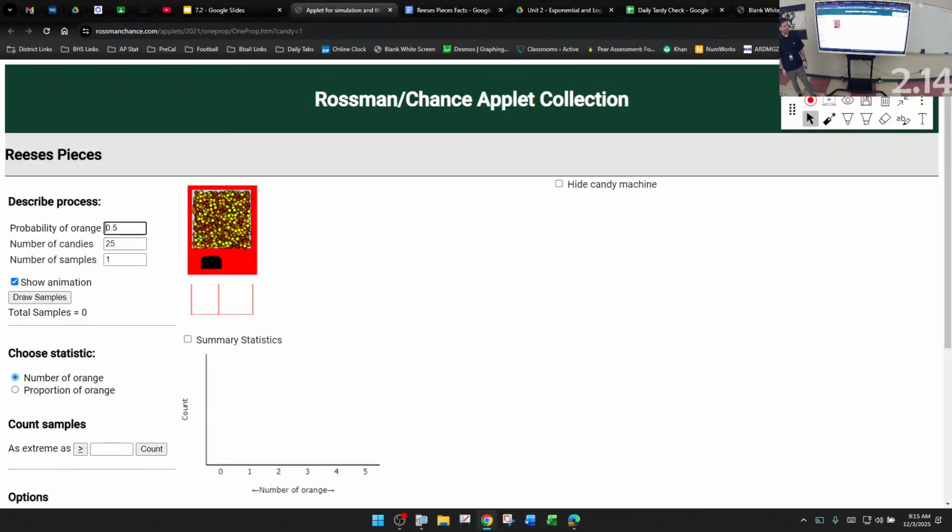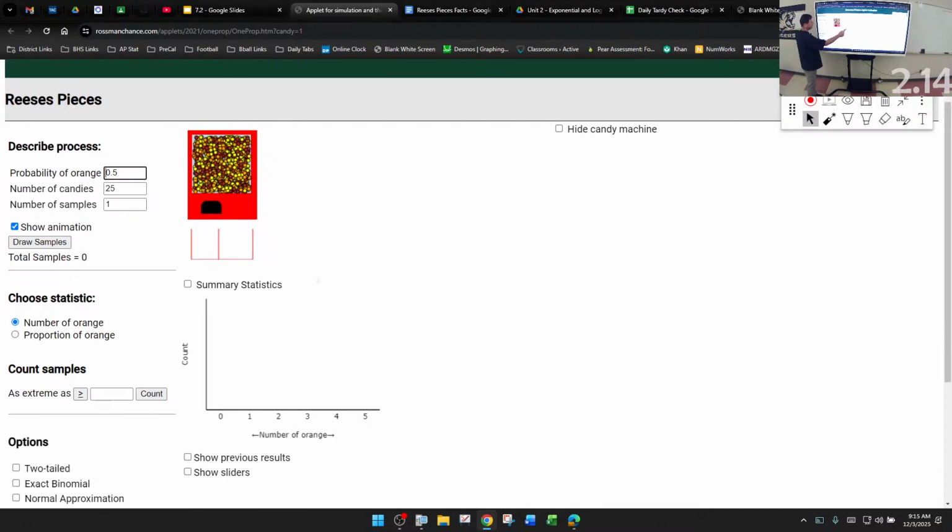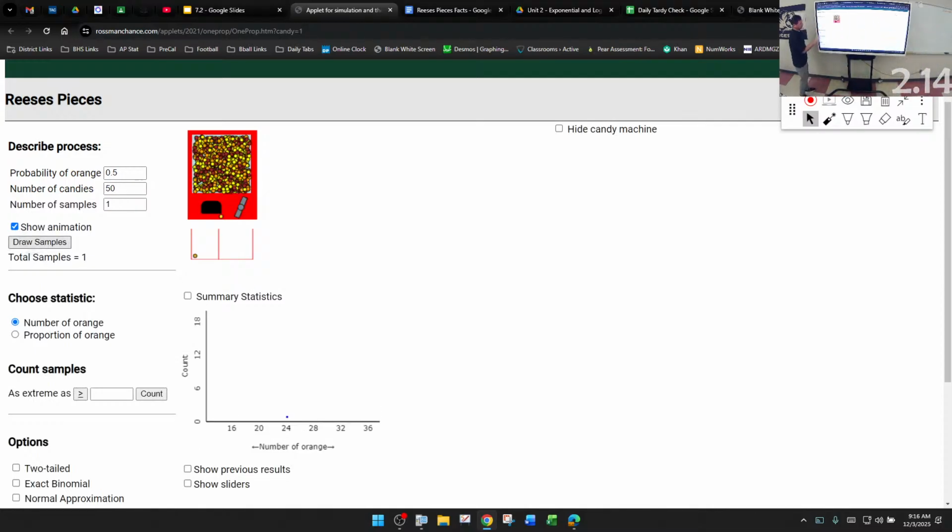Watch. Let me play my game. Reese's Pieces. Probability of orange, 0.5. Number of candies. How many did we draw? 50. Here they come. 24 of them.